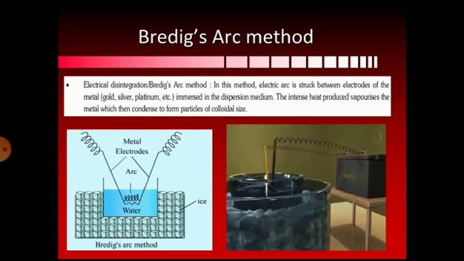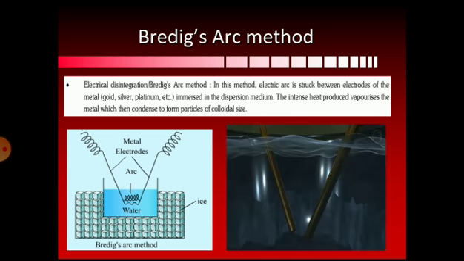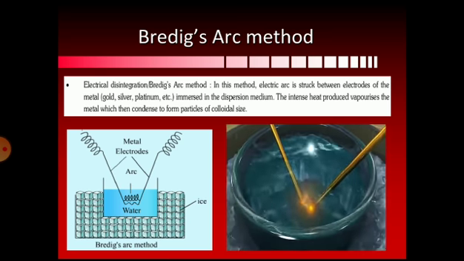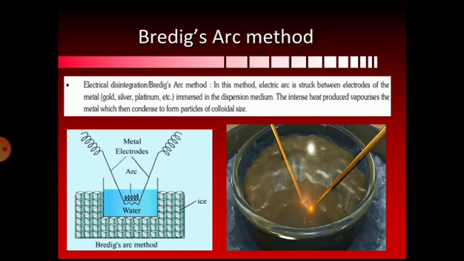When the electrodes are charged using electricity, an arc is formed at the end. Due to the arc, a huge amount of heat is generated, causing the metal to vaporize. Since the water is still cold, the metal immediately condenses back to solid and disperses to form the colloidal solution.